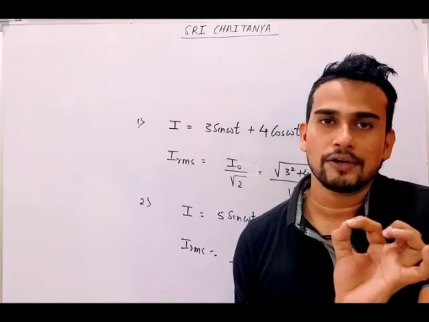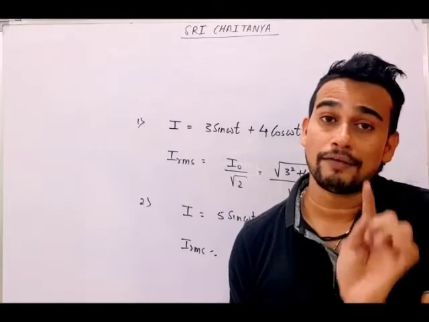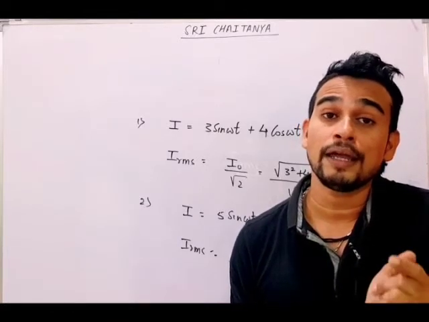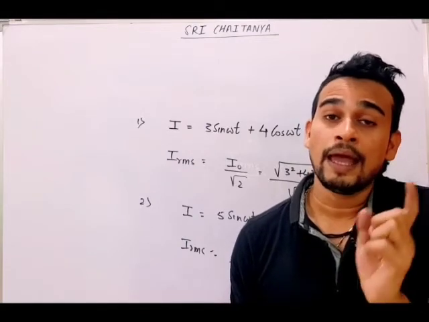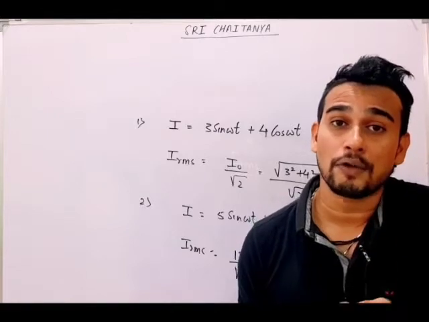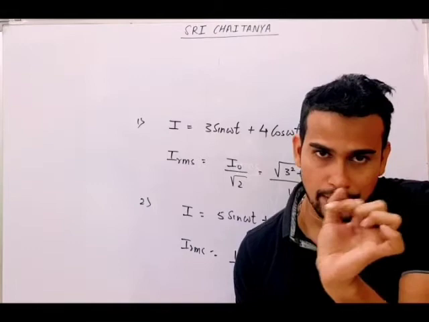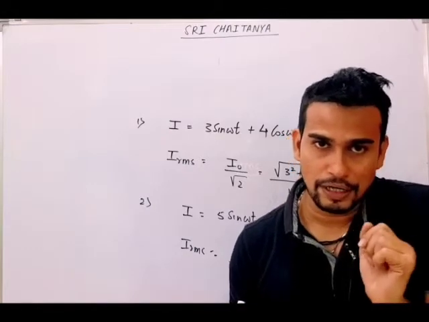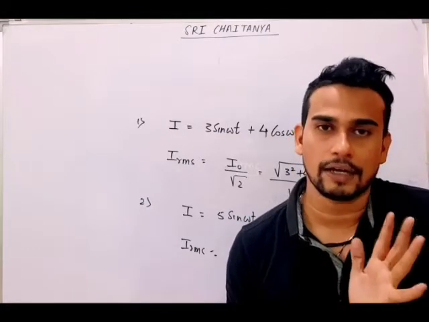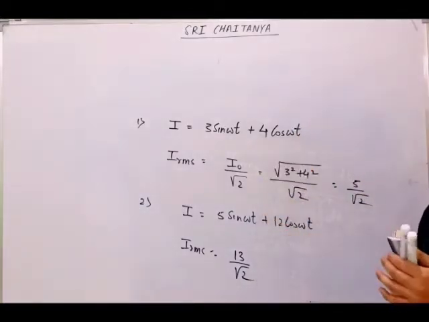I equal to I naught sine omega t. Its average value for a complete time period is 0. Its average value for half of the time period is 2 I naught by pi. And the RMS value, which is the most important. What is the full form of RMS? Root mean square, but the operation is reverse. So first square I, then find the average with the help of integration, then take the square root, and the answer will come. So these are some of the questions which we got from here.